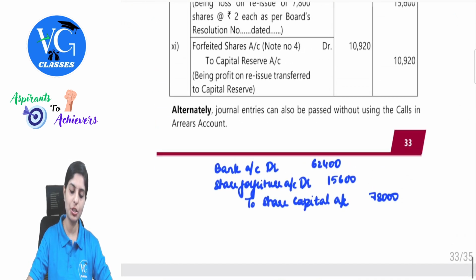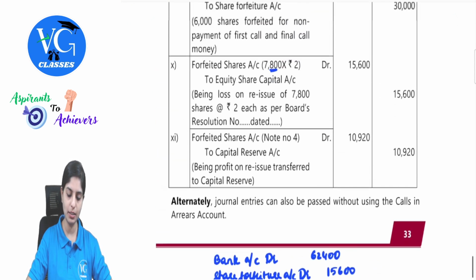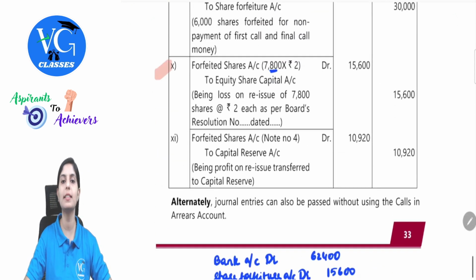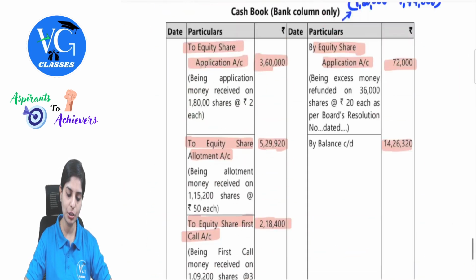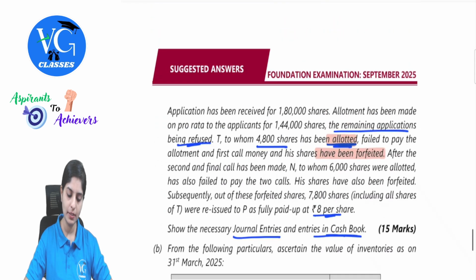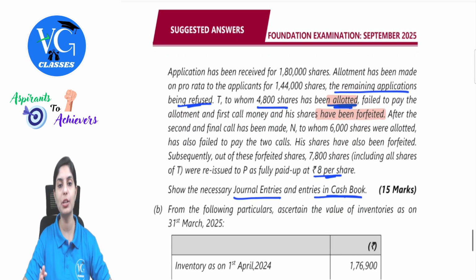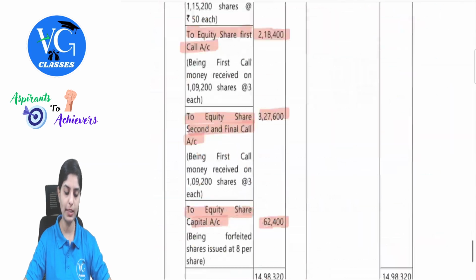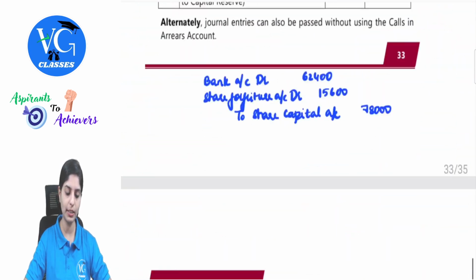So the remaining entry, share forfeiture to share capital, that is 15,600. The last entry is the amount to be transferred to capital reserve. Here again there is a consideration which needs to be made clearly. See here, out of this 7,800 shares, include all of the shares of T. T was holding how much? 4,800 shares. So for this again we will also observe the important calculation.